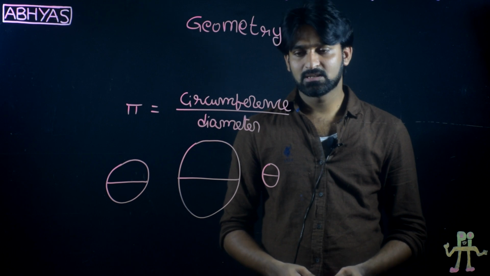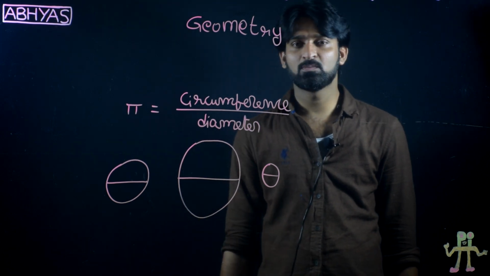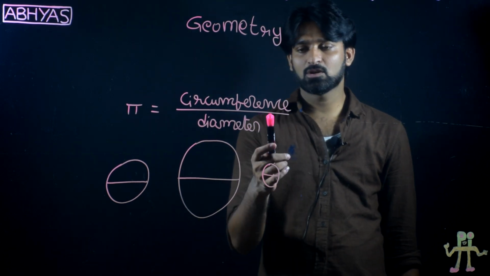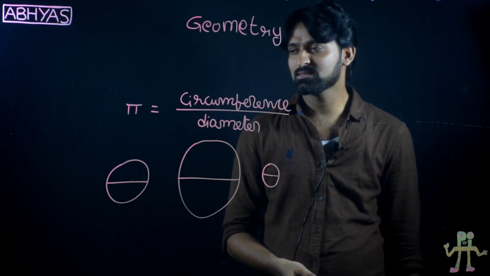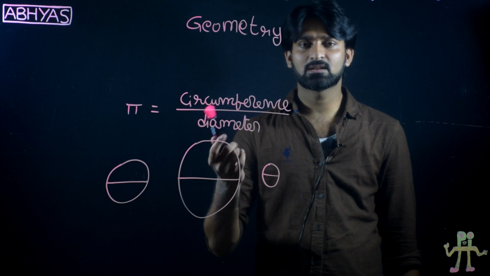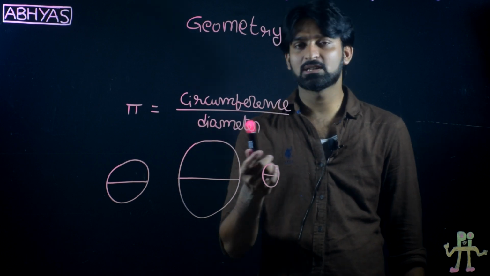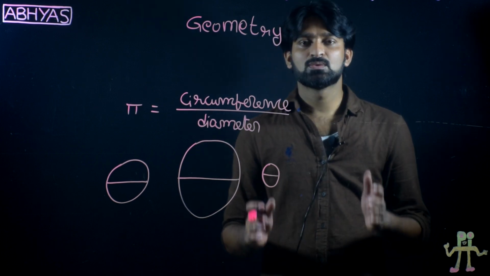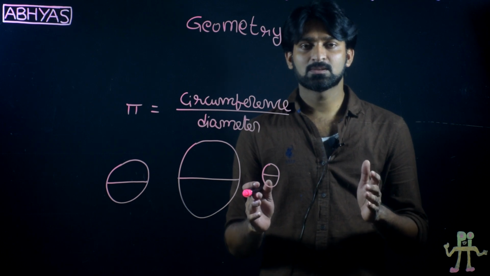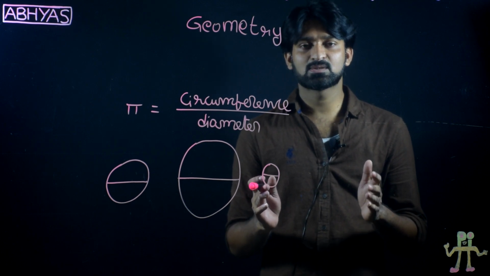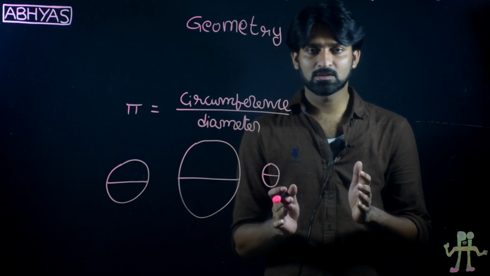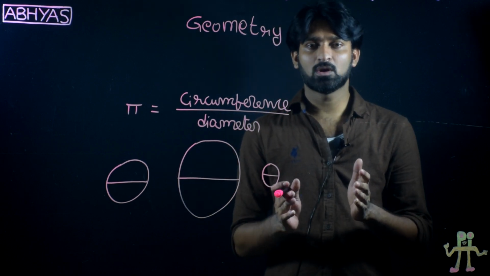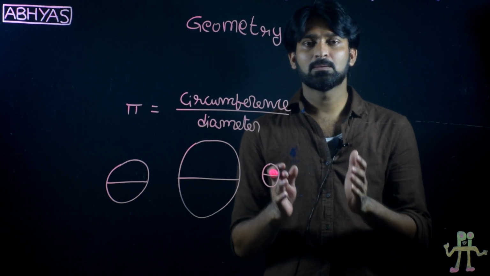After observing that this ratio turns out to be constant, that is how the formula for the circumference of a circle is given as pi times the diameter, or 2 pi r, because the diameter is 2 times r. So this is how the concepts of geometry are revised in this topic, and also a different perspective of many concepts will be given if you want to know more about this through this course.